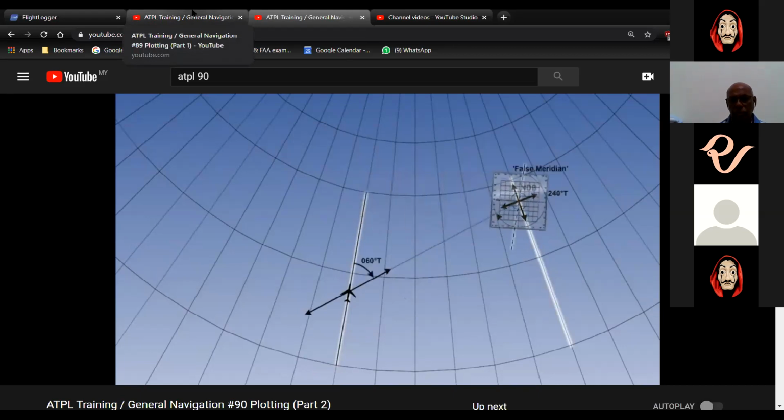But in practice, it is much simpler to draw a parallel construction line, which we call the false meridian, and plot the simple reciprocal from that. This is the method that is actually used in practice if the chart convergence is large enough to make the correction worth applying. Normally, we would not apply it to convergences of 1 degree or less.